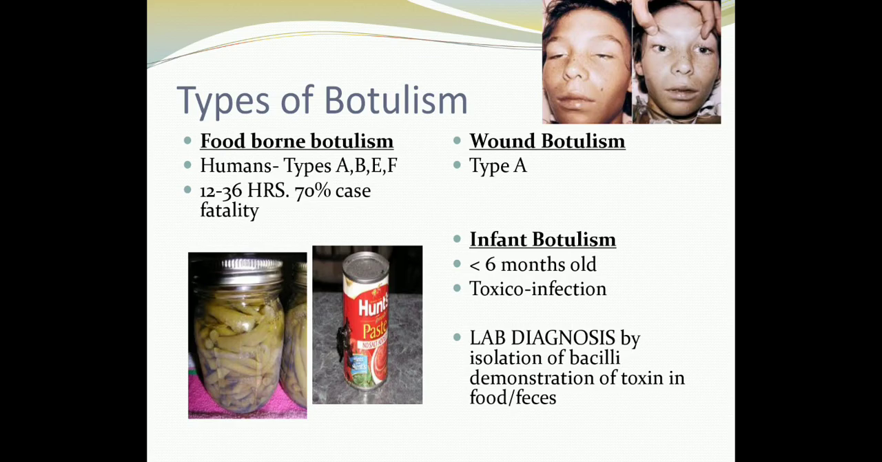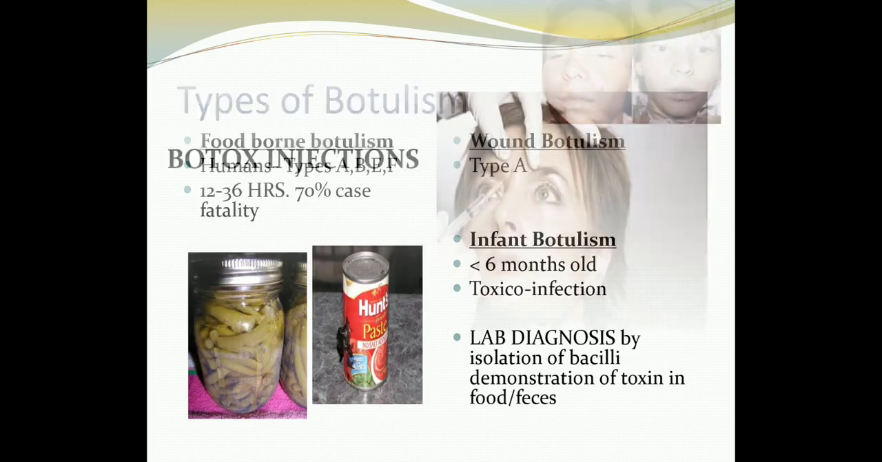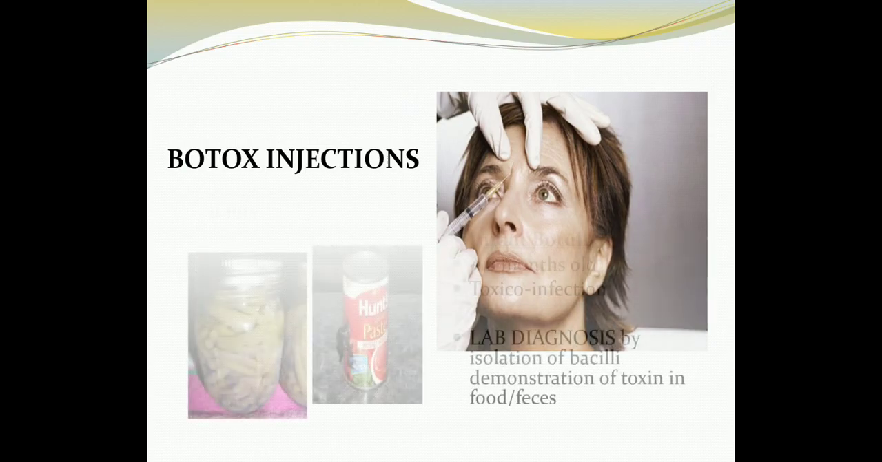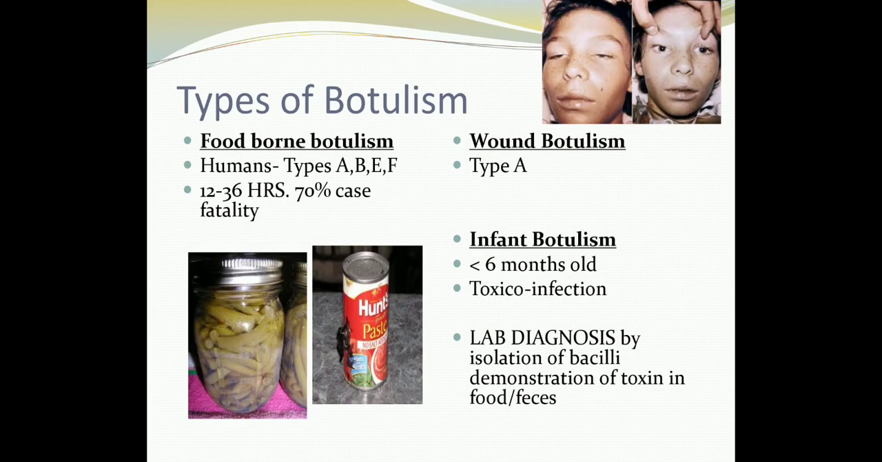The botulism can also be iatrogenic in nature when you inject an overdose of toxin, especially when it is used for therapeutic purposes, like when you give Botox injections, especially for anti-aging purposes. So in those situations you will have iatrogenic botulism. Lab diagnosis is primarily done by two methods. One is you can isolate the bacilli and the other is you can demonstrate the toxin. Both these methods I have mentioned previously.